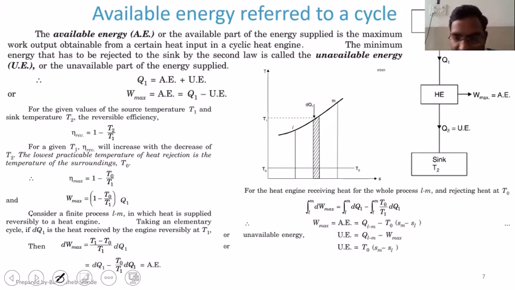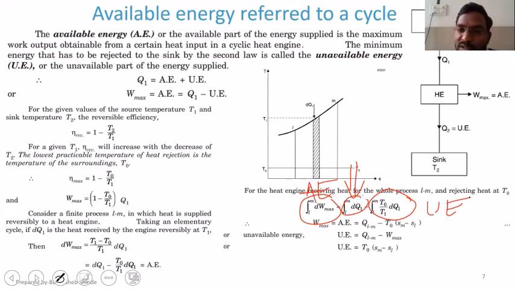So this dW max is nothing but available energy. This Q is the energy supplied to the system, and this is nothing but the unavailable energy, because that is the energy going to be lost by the system to a low temperature sink or the surrounding.